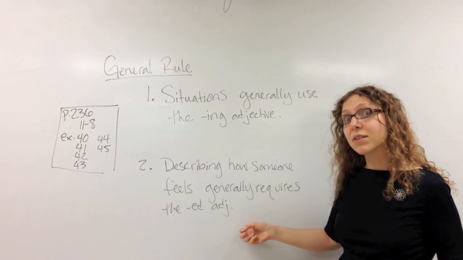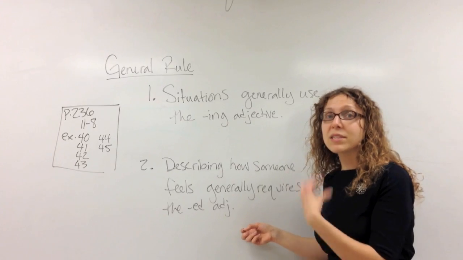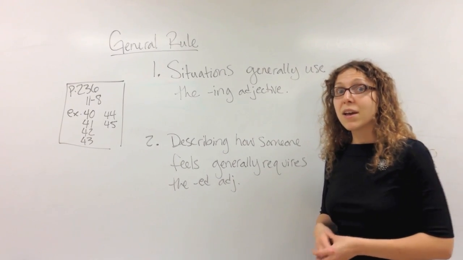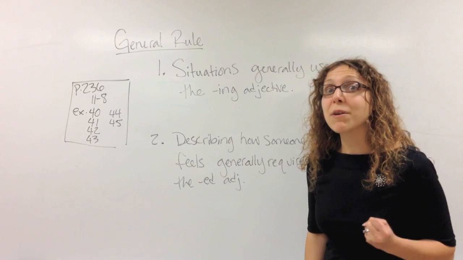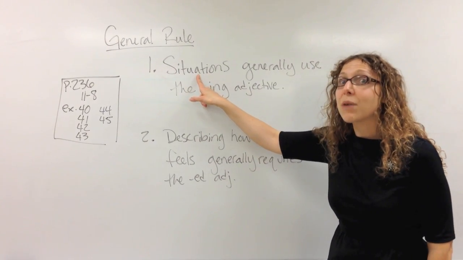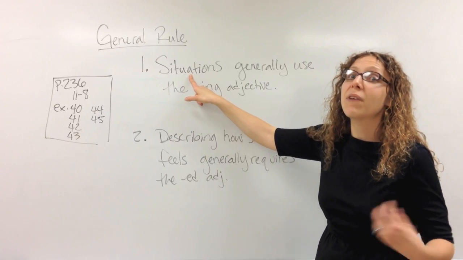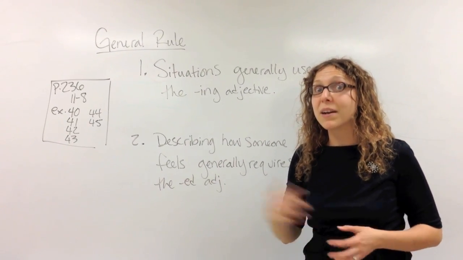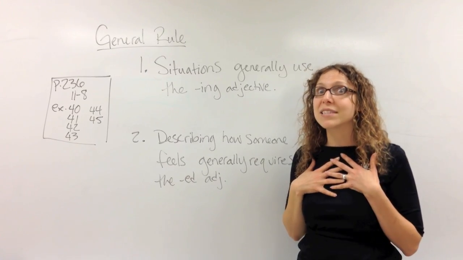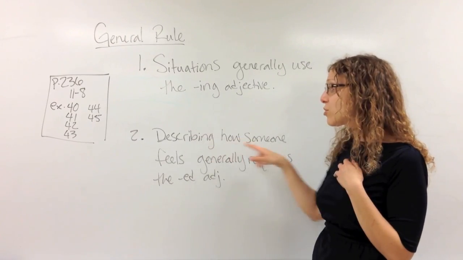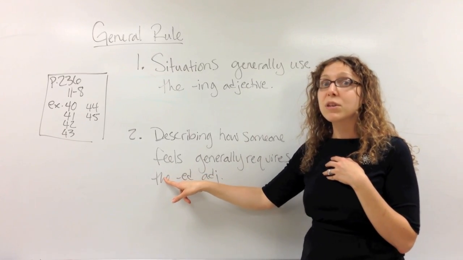But if the person was doing something that was the active thing, then you would use the ing. An example would be, Joe was terrifying in his Halloween costume. Now he was the situation that was scary, so we don't say he was terrified. He was terrifying. Everybody else felt terrified because of Joe's costume. So I can say, I was terrified by Joe's costume. I felt terrified. So when we describe how someone feels, we use the ed.